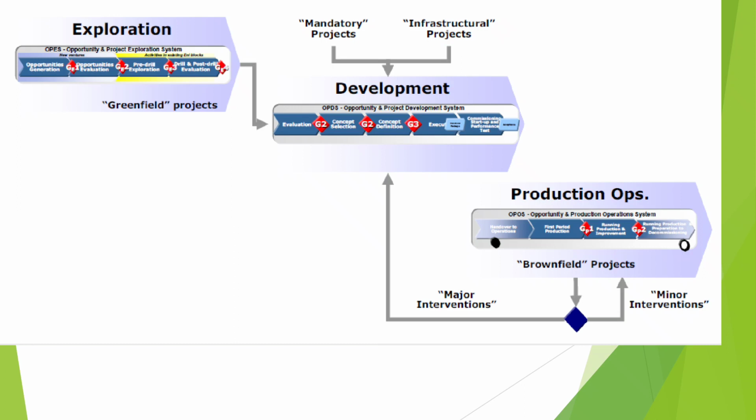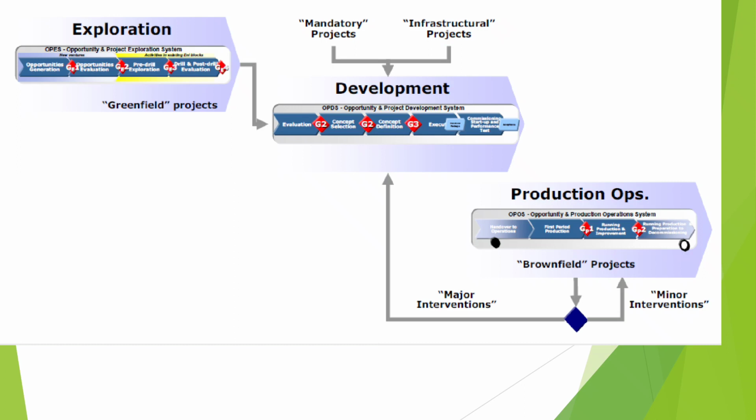It means they are searching for potential hydrocarbon in the field, in the blocks. This is the geologist activity. There is drilling, seismic, or logging.